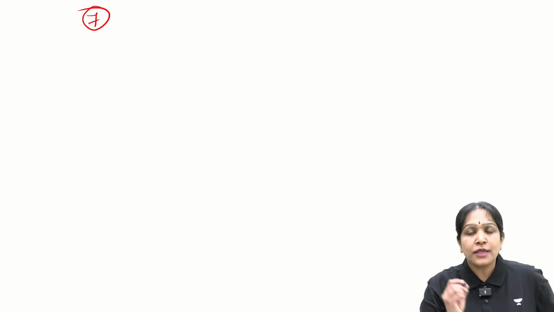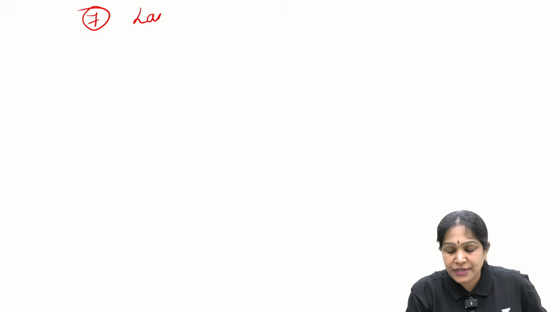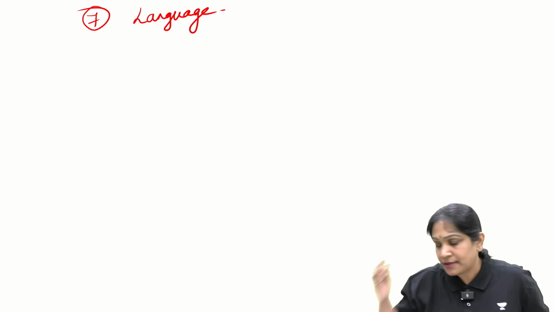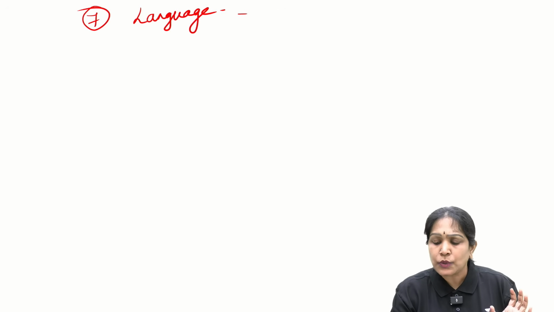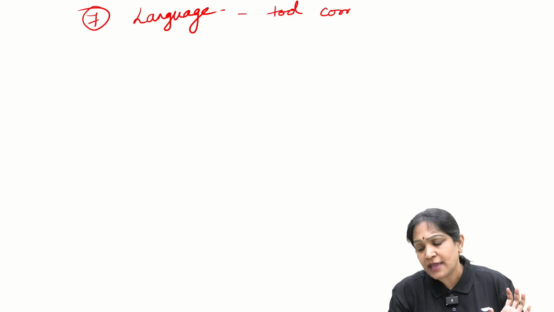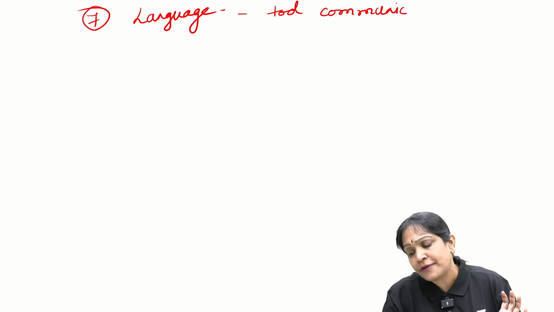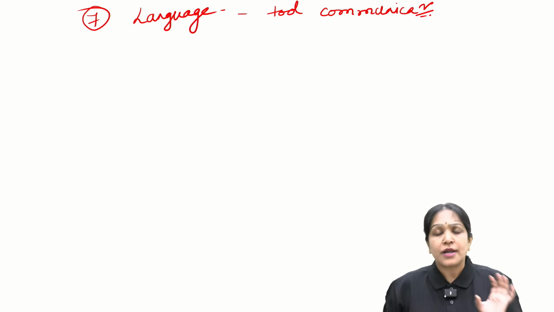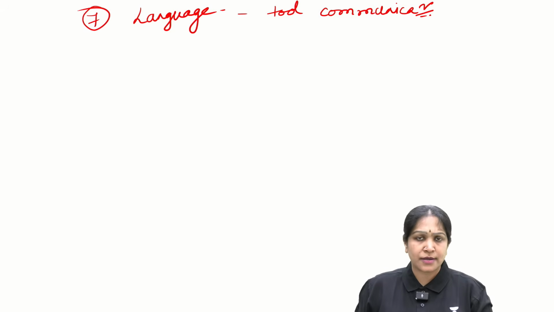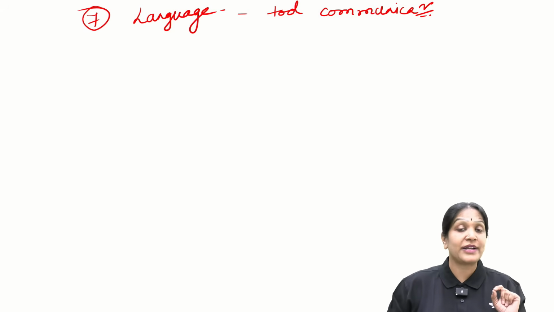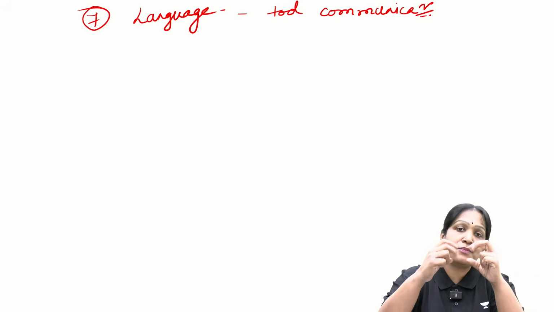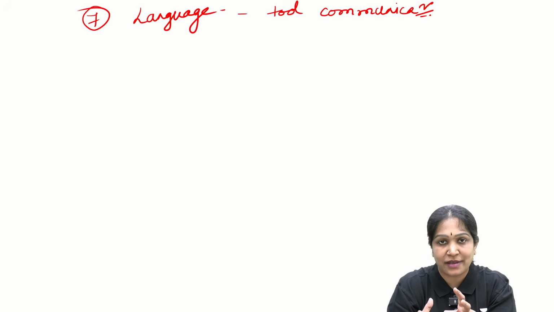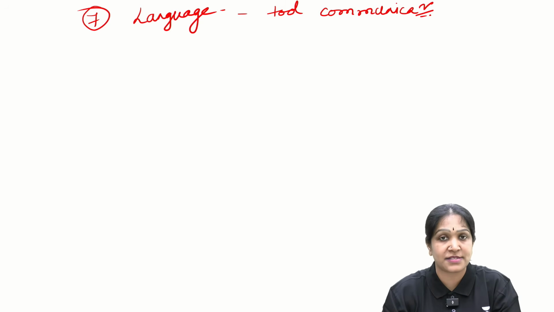Then, coming to unit 7. Unit 7 deals with language. Then, what is language? Language is a tool for communication, isn't it? Do other animals communicate? Yes. Do ants also communicate? You might have noticed when two ants come one in front of the other, they will do some movement of their legs and all. We can easily sense that they are communicating with each other.